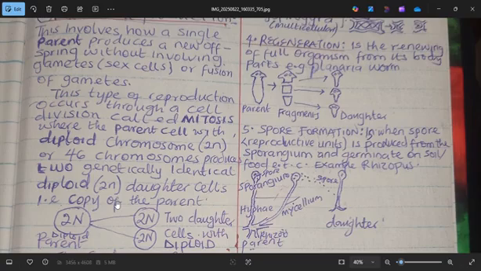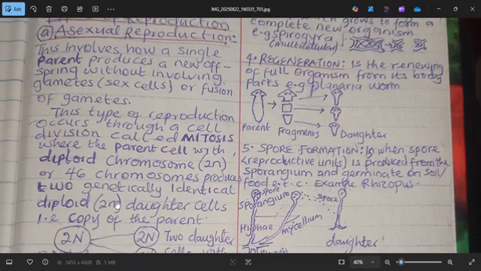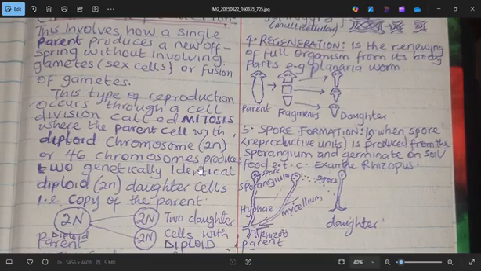What are we saying here? In our asexual reproduction, it means a single parent is a diploid organism having 2n chromosomes, and by the time it reproduces, it will give you another 2n again. That's a copy. You know, when you photocopy something, you have exactly the same. So meaning the parent that is diploid 2n will still produce another 2n in two places. So that's what we call diploid 2n of the daughter cells.